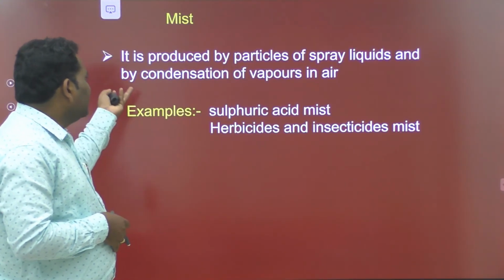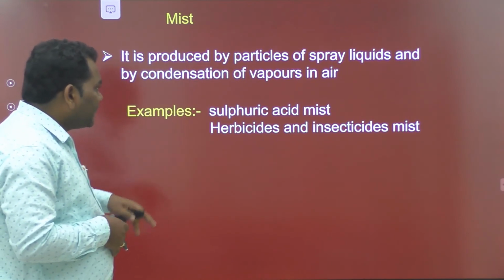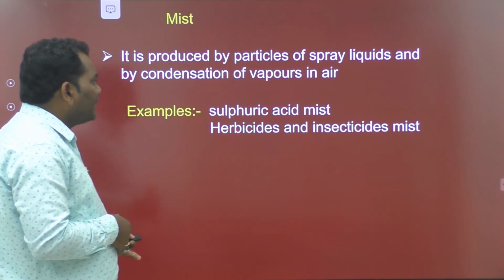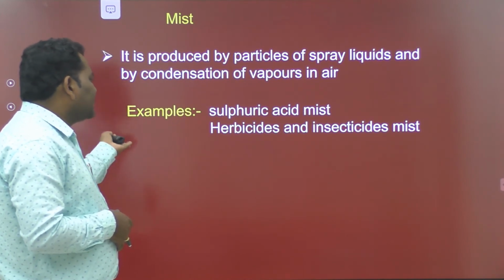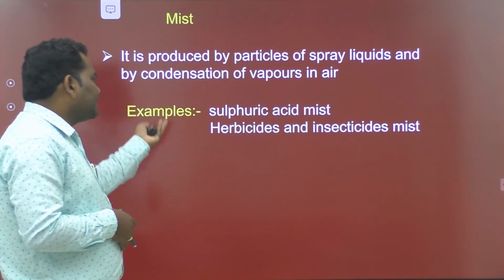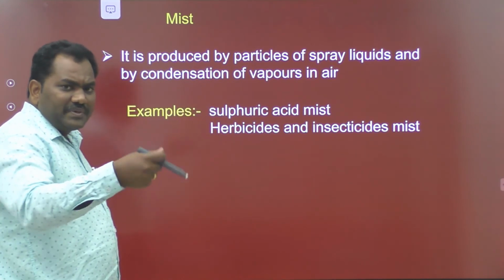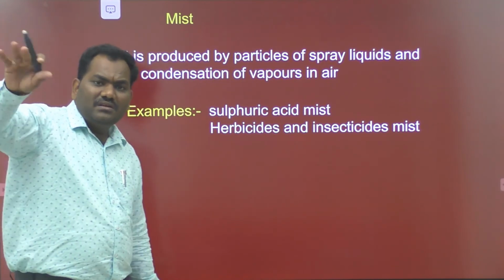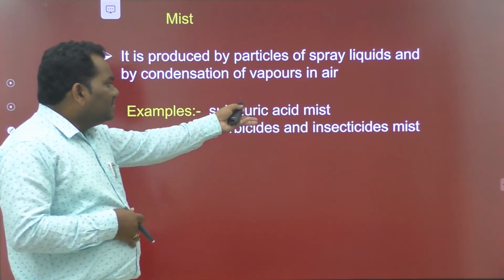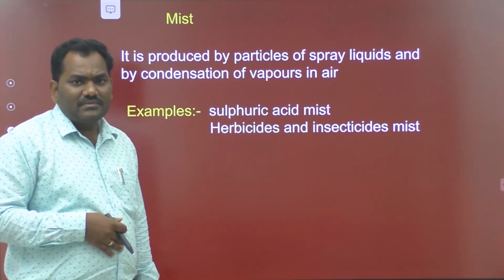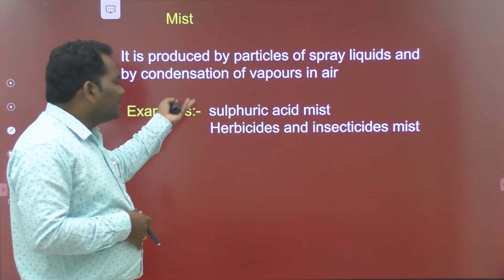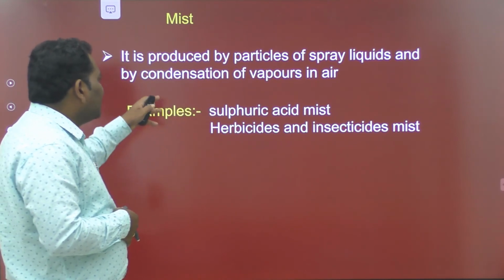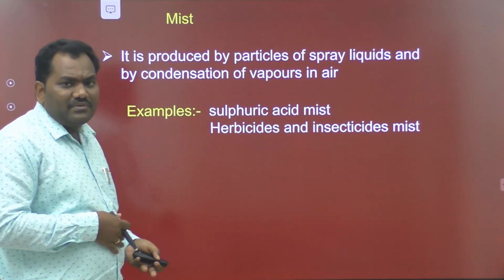And next one is mist. It is produced by the particles of spray liquids and by the condensation of vapors in air. The best examples are sulfuric acid mist and herbicide and insecticide mist. When we spray insecticides in an agriculture field, they miss the target, enter into the environment and also cause some health problems. So all these are examples of mist. Mist is a mixture of spray liquids and condensation of vapors in air.